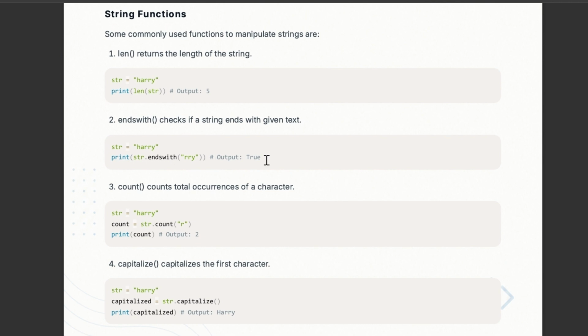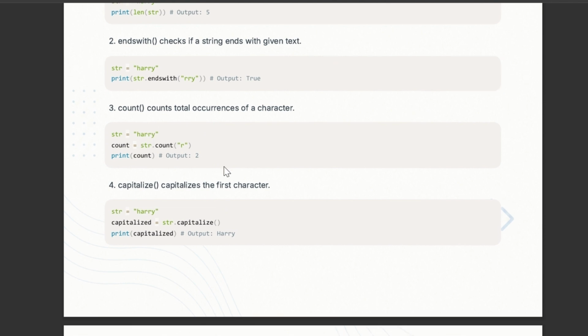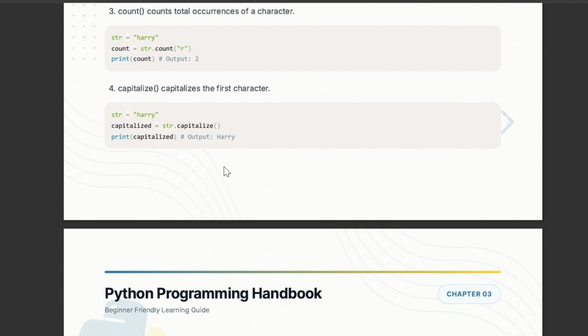Count. This will count the number of occurrences. Like I am searching for R. So how many times does it occur? 2. The output will be 2. Capitalize. It will capitalize the string. Like Harry is in small letters, so it will become capital. This is wrong. The output will be capital.